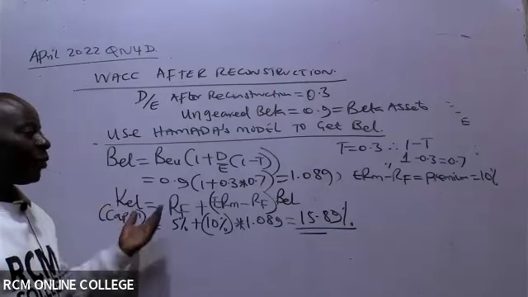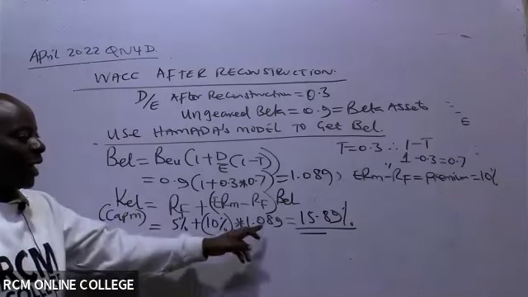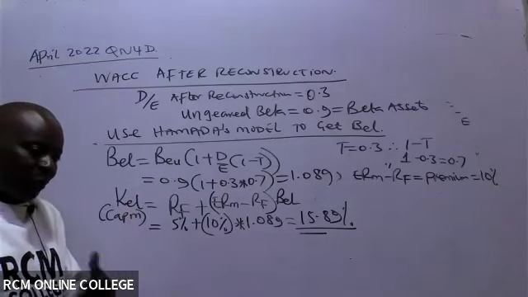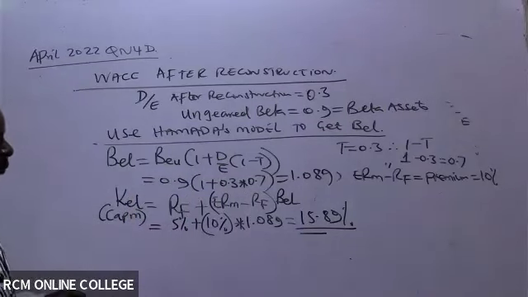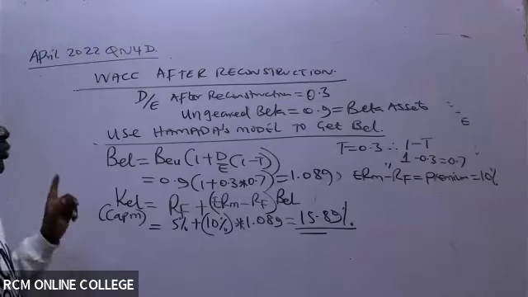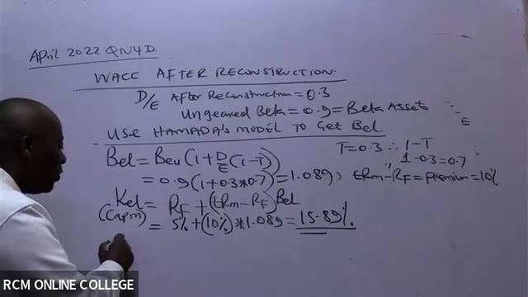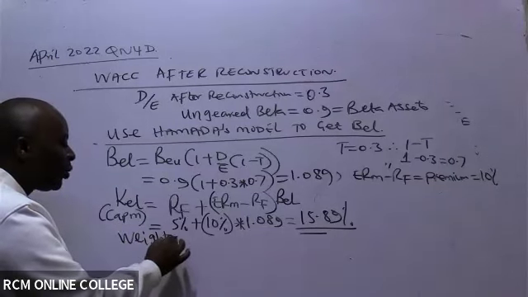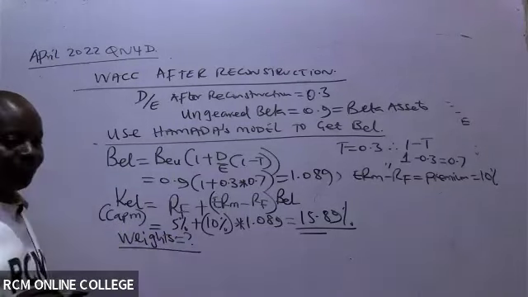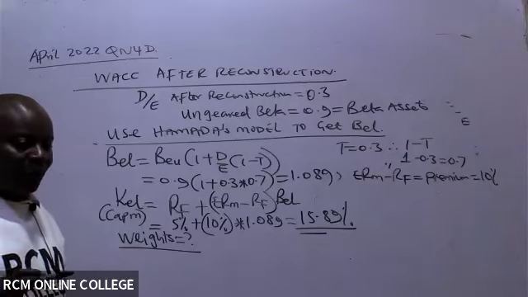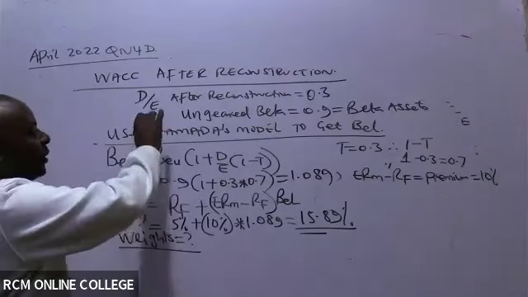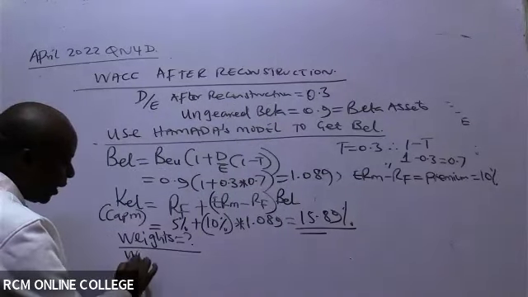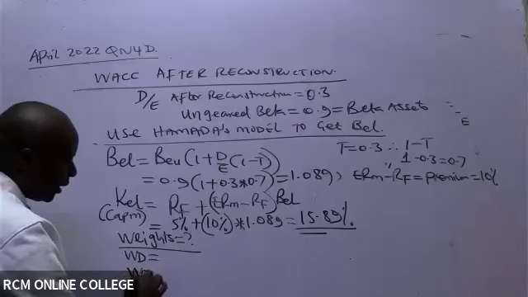This is what we did initially to get this, except that was before reconstruction, and we were using a BEL before reconstruction. After that, I would want you guys to do me a favor. Now, to get WACC, I want the weights. I would want to see serious ninjas giving me the weights from this debt to equity. Remember, debt to equity is 0.3. I would want to be told what is the weight of debt and what is the weight of equity.